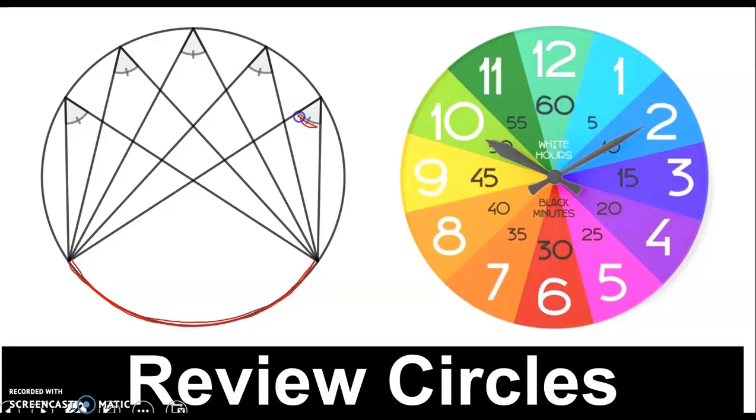So these angles are congruent because an inscribed angle is 1/2 of the intercepted arc. Since this arc intercepts all of them, they are going to be congruent. So for example, if the measure of this angle is A, then this arc is going to be 2A.